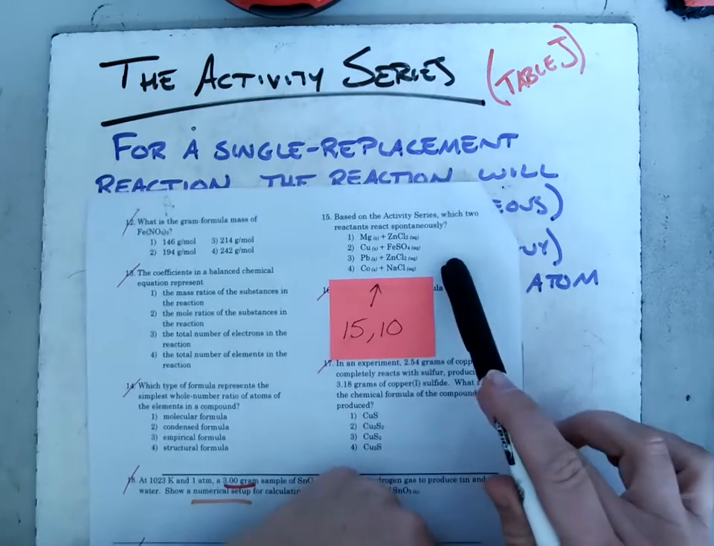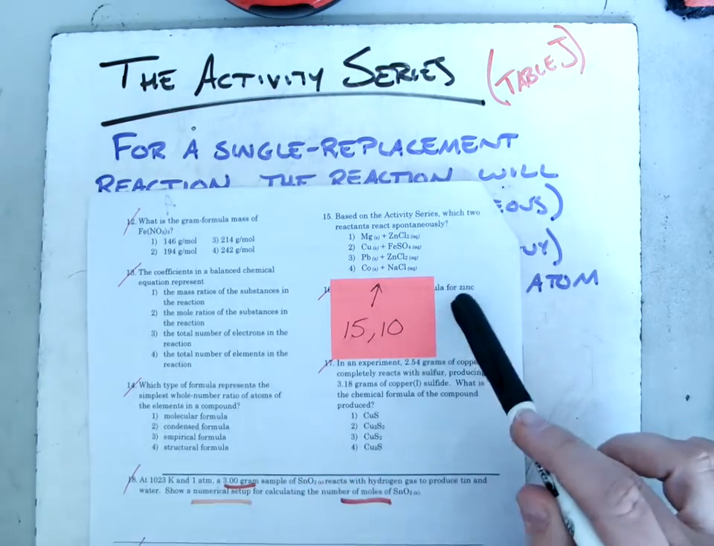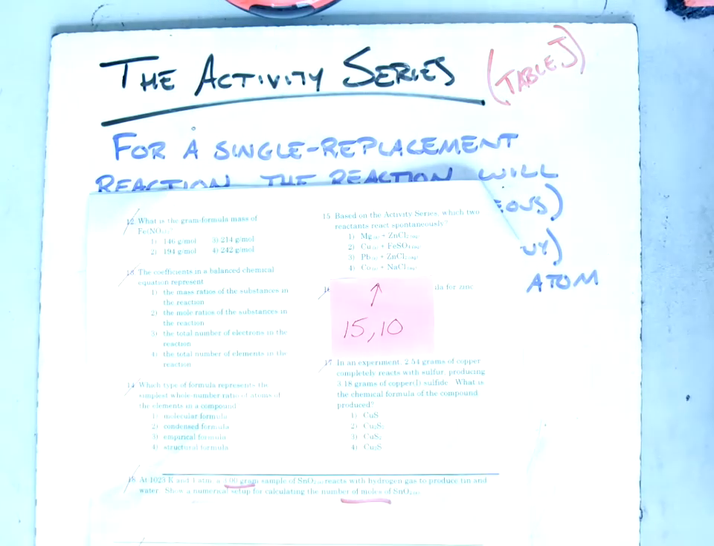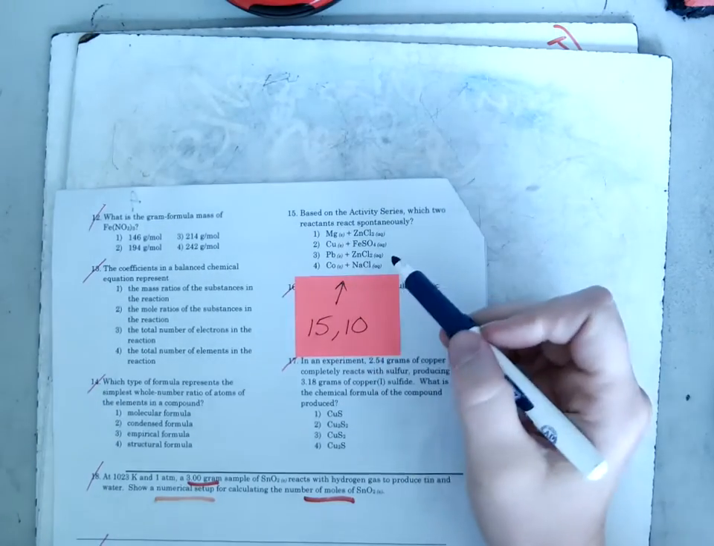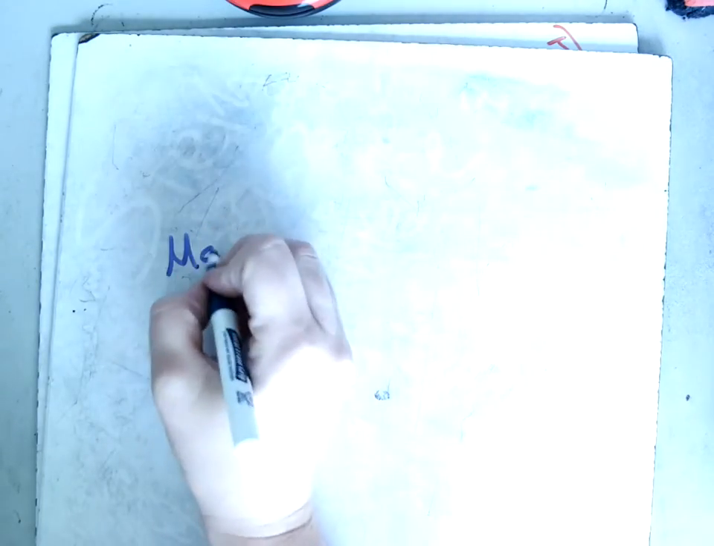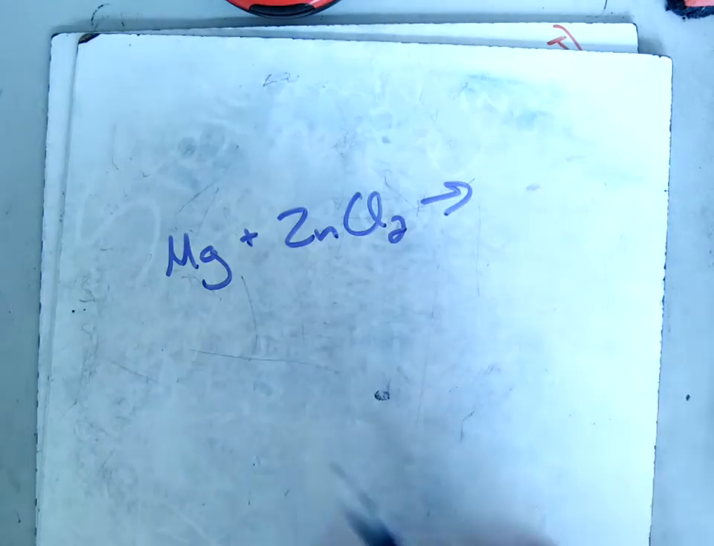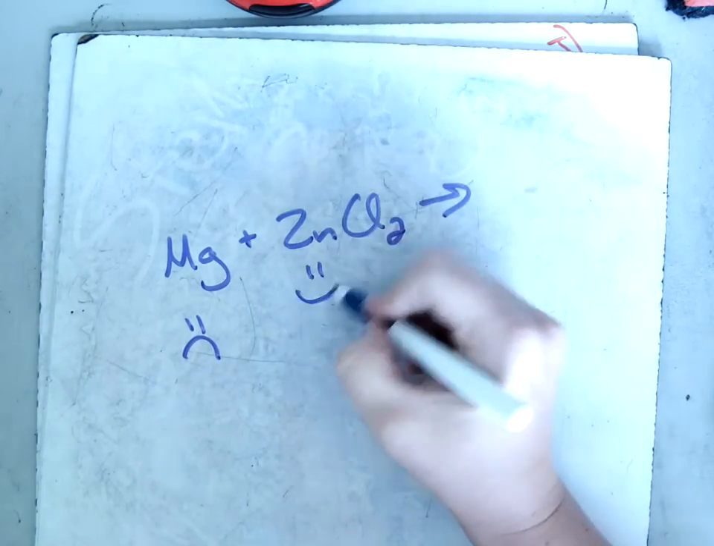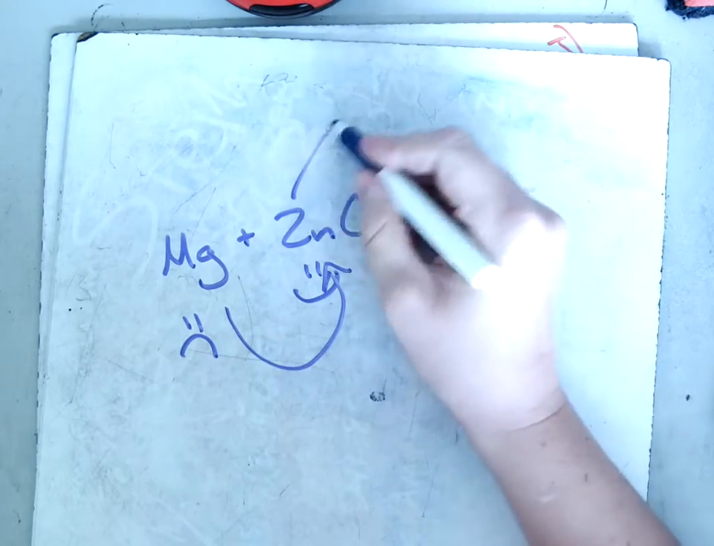On your test, this was question 15 if you had version A, and it was question 10 if you had version B. In the very first pairing, I've got magnesium and zinc chloride. And the magnesium is clearly the sad, lonely guy, and he's trying to kick the zinc out of the compound. Kick him to the curb.